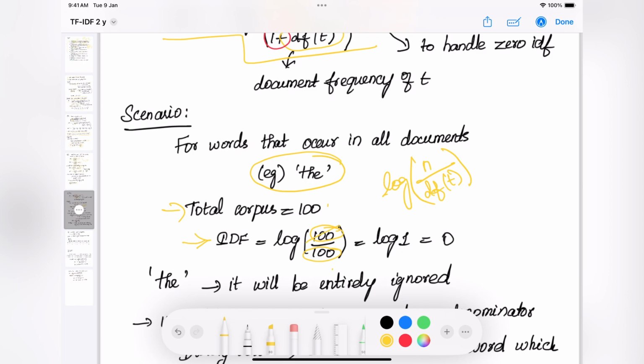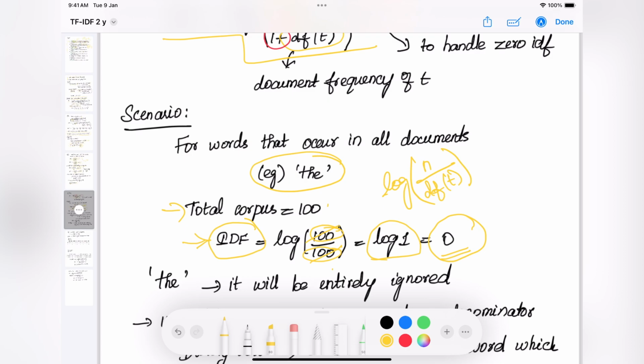The numerator and denominator cancel out, and we have log 1, which is nothing but 0. Once the IDF becomes 0, the TF-IDF value automatically becomes 0, because we are multiplying the TF with the IDF value. So for less important words like "the", present in all the documents, the TF-IDF output will be 0.